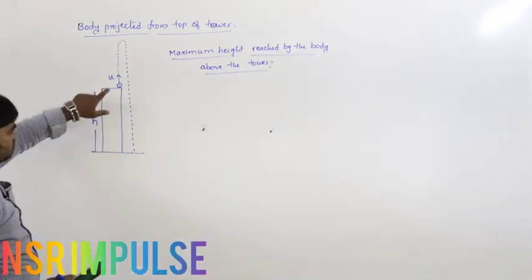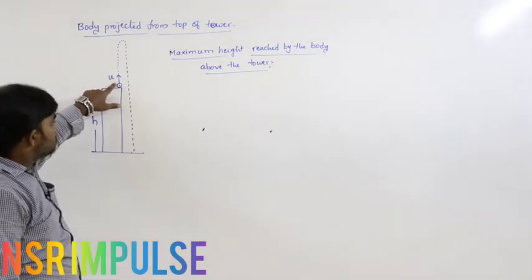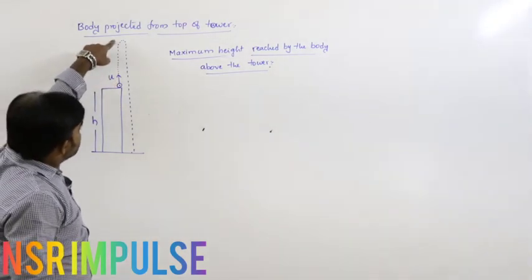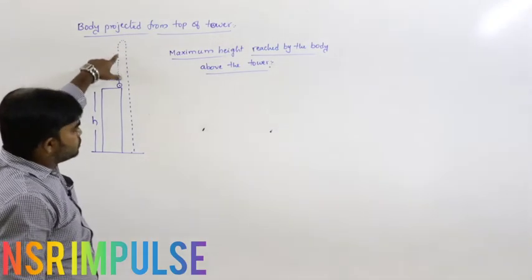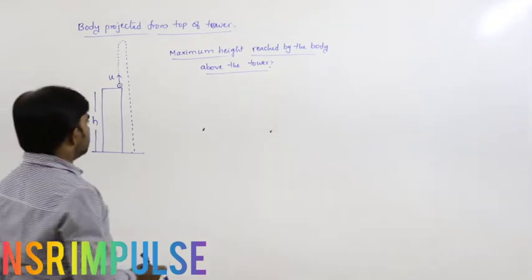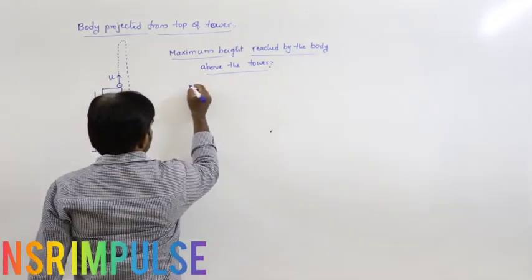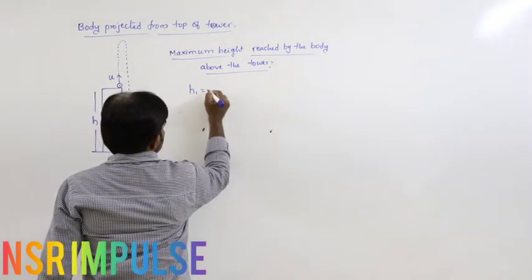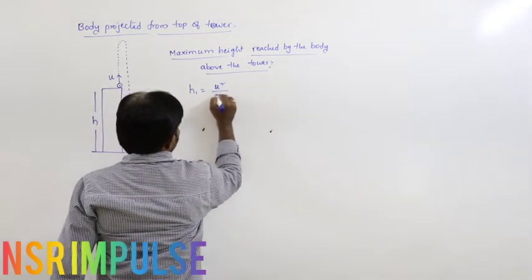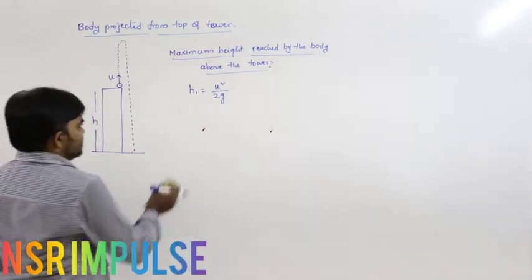So here the body is projected upwards from this position. What is the maximum height reached above this position? Maximum height reached above the tower. Generally the maximum height formula is u square by 2g.